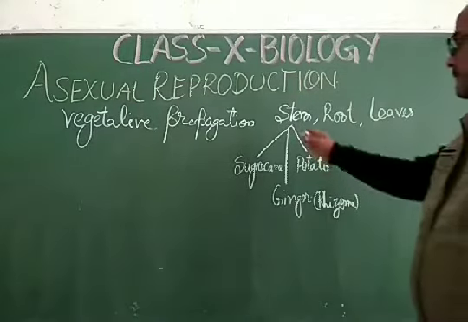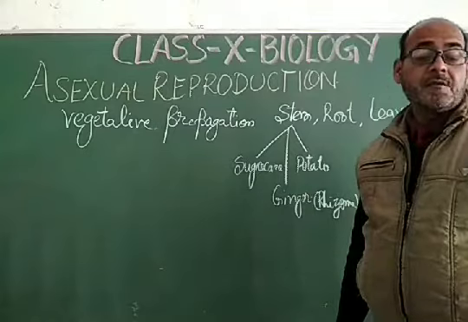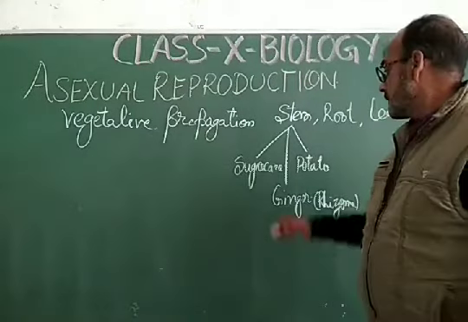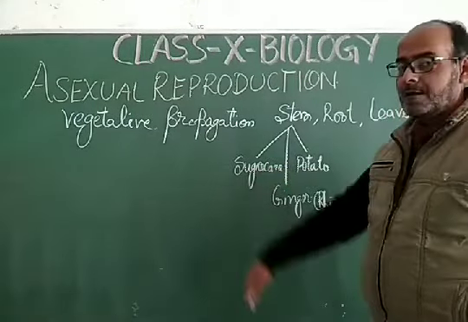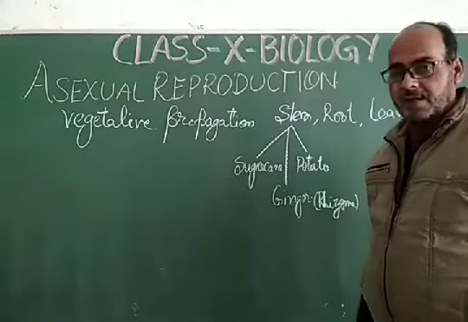These are examples of vegetative propagation from the stem. The stem gets cut, and if it is planted, then the new plant will arise.